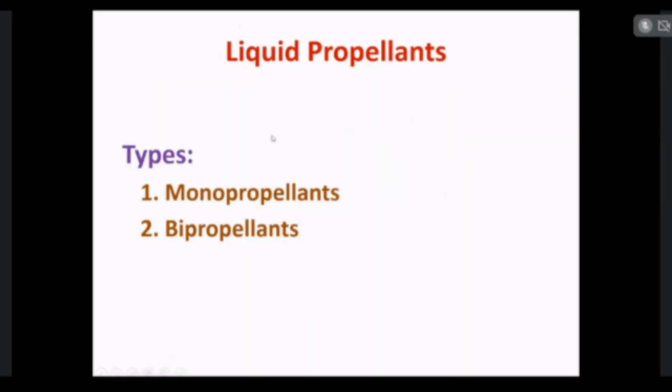So mainly, liquid propellants are classified into two, that is monopropellants and bipropellants. In the solid propellant rockets, the solid propellants are classified as heterogeneous propellants and homogeneous propellants. In the liquid propellant rocket, liquid propellants are classified as monopropellants and bipropellants.